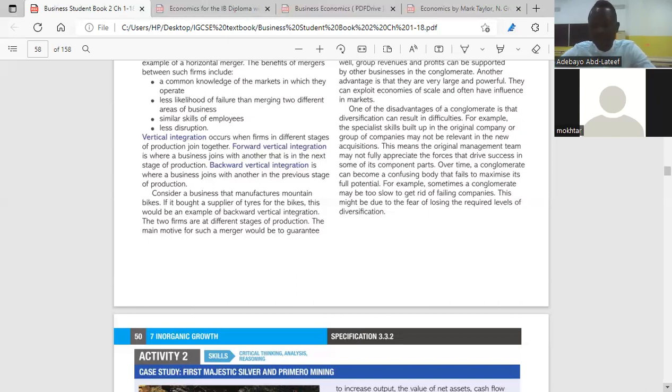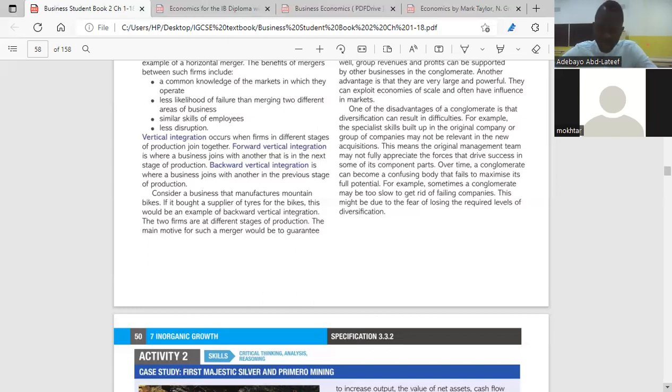An example I'm going to make is Tata. Tata is from India, Mumbai. Tata is a company owned by someone in India. Are you with me? Yeah. So Tata has consultancy service. There's Tata Motors, there's Tata Consultancy Services, there's Tata Power, there's Tata Teleservices. So all these are under the conglomerate. It is owned by Tata Group, but it has different businesses in all the sectors of production, in all the stages of production. That is what we mean by conglomerates.